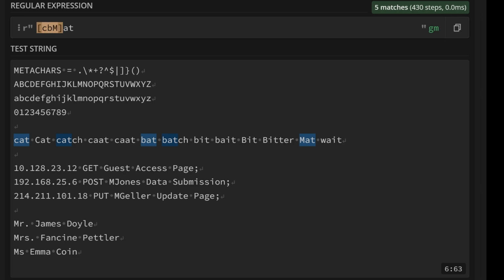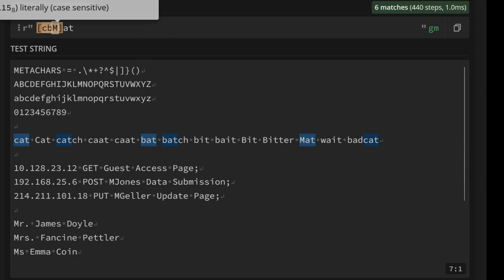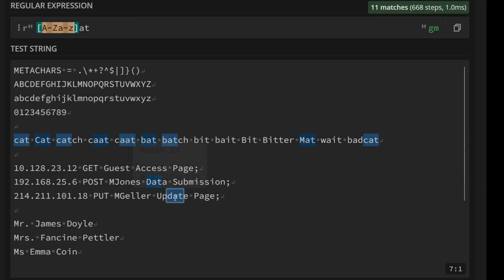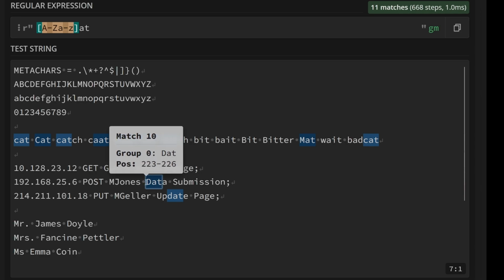So what's that actually saying? Well, it's saying find any of these letters at the starting point of what I'm going to search for. So if we were to add the word bad cat, it would still match that as well. If you want to match many more characters than that, we can also just do capital A to Z, lowercase a to z, and that will match any starting word. So you can see here we've got dat. So it's anything that now has AT in it.